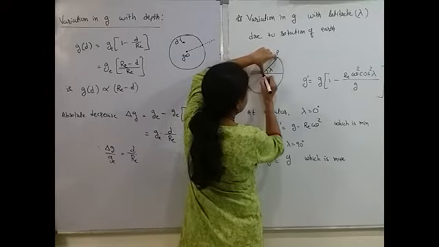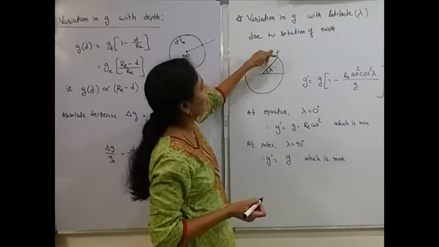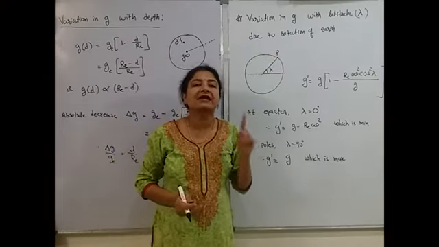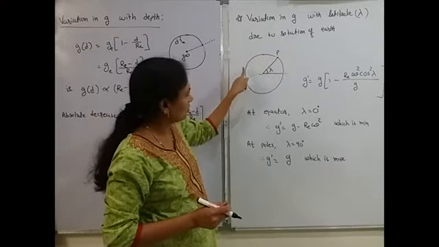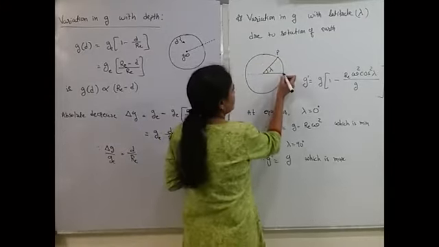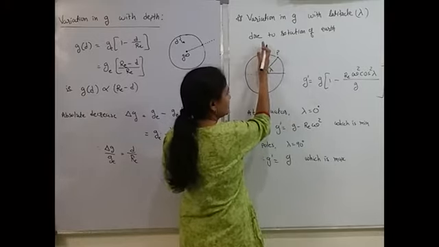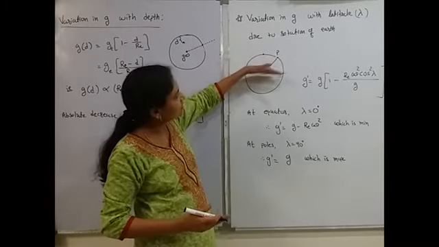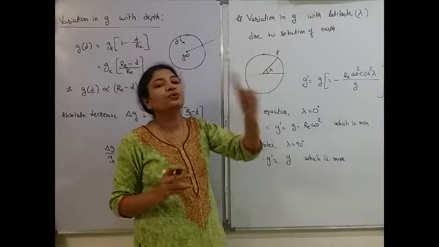From the place, join the center, and we get a line. That line and the equatorial line, this is my equatorial line. The equator will be here on Earth. So the angle between this equatorial line and the line joining the place with the center of Earth is known as latitude. At different points latitude will be different. At the equator, latitude will be 0. At the poles, the line comes from here to here, so at the poles latitude is maximum, that is 90 degrees. So as latitude changes, the value of g will also change due to rotation of Earth.